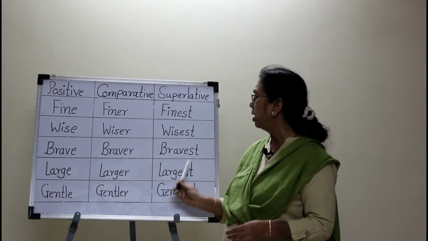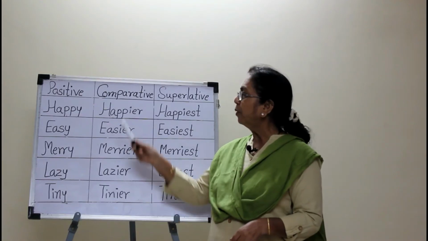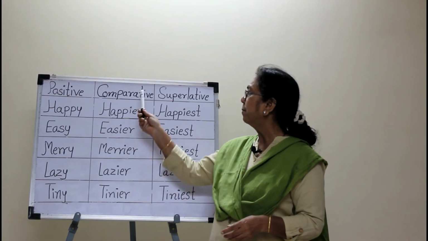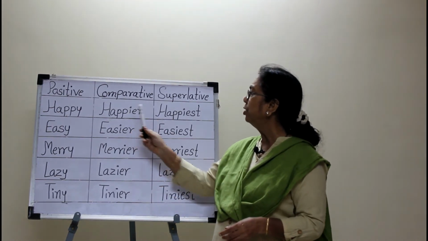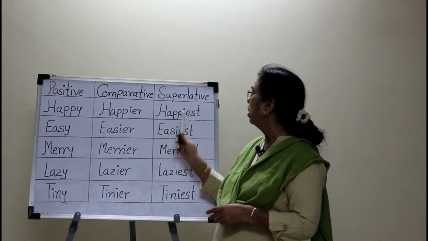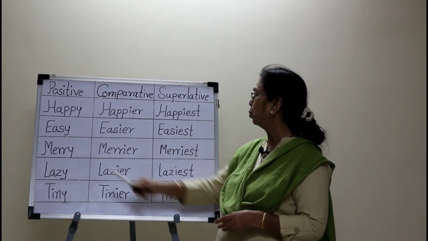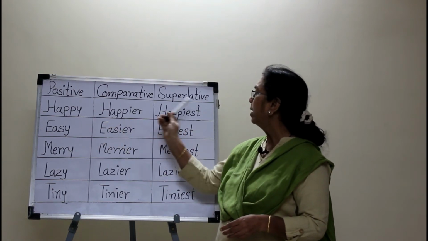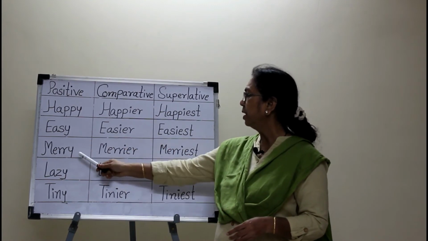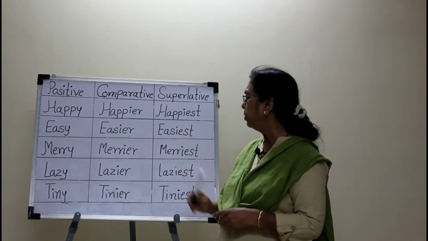Large, larger, largest. Gentle, gentler, gentlest. In the positive form, if the adjective ends with Y, in the comparative the Y changes into I and then the ER suffix is added. In the superlative, Y changes into I and the EST suffix is added. So, happy, happier, happiest. Easy, easier, easiest. Merry, merrier, merriest. Lazy, lazier, laziest.